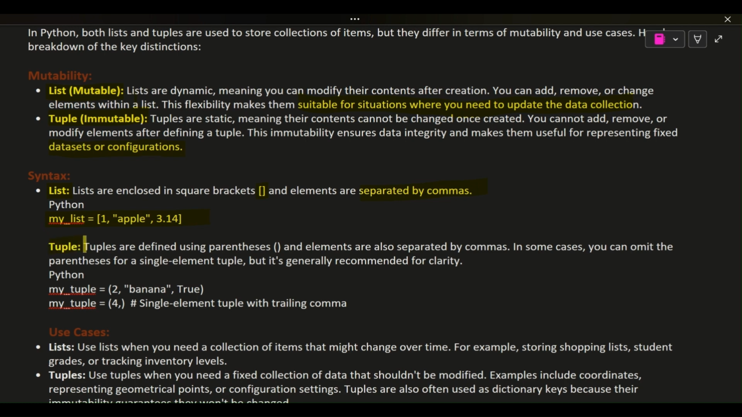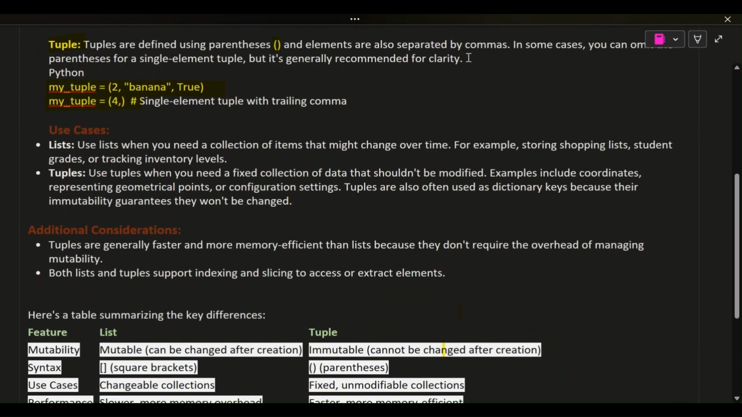Tuple: tuples are defined using parentheses, and elements are also separated by commas. In some cases, you can omit the parentheses, but it's generally recommended for clarity. Python: my_tuple = (2, "banana", True). my_tuple = (4,) # single element tuple with trailing comma.